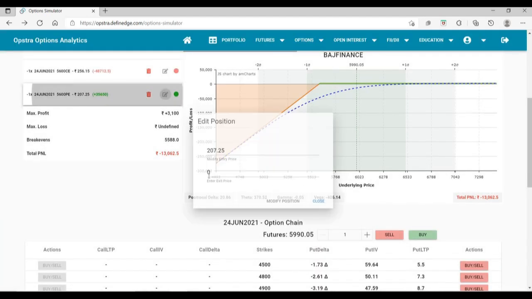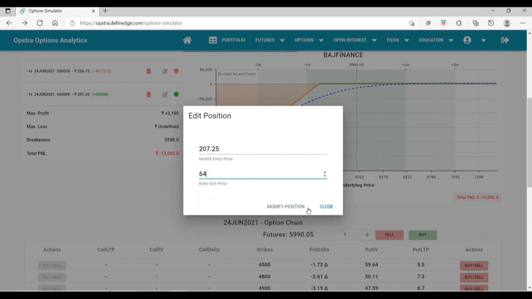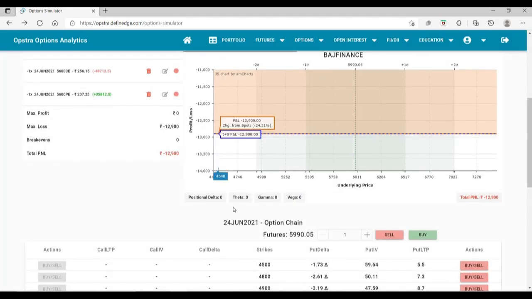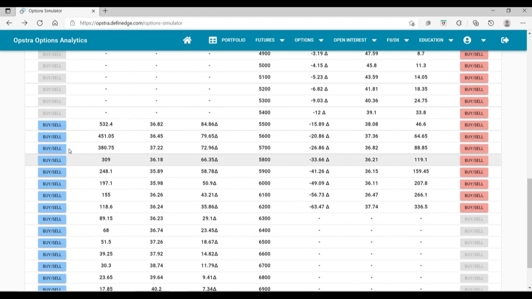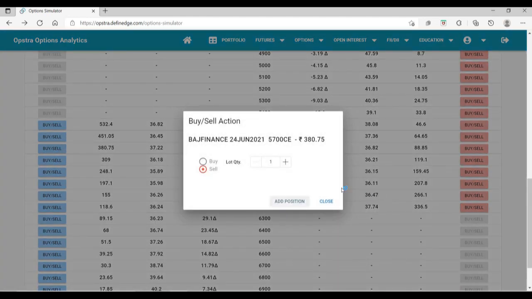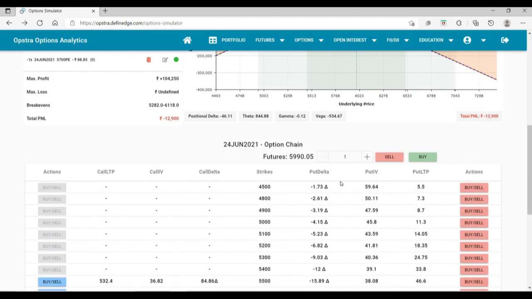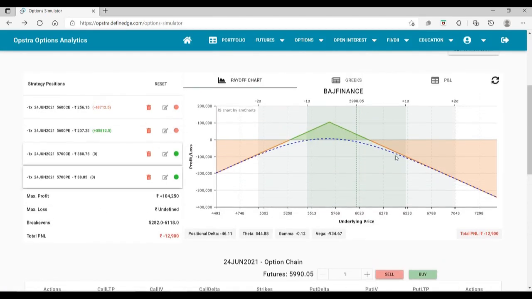451, 64, and we are going to sell a new straddle which is 5700. So we sell this and sell the put options as well. Yeah. So now our break even gets extended to 6125.